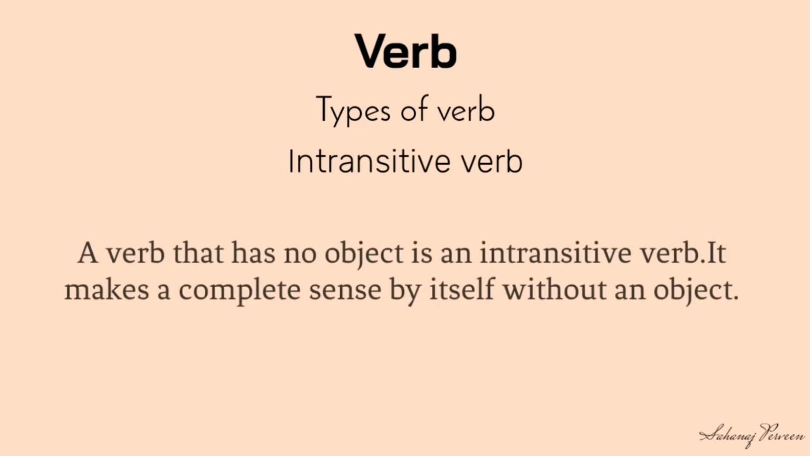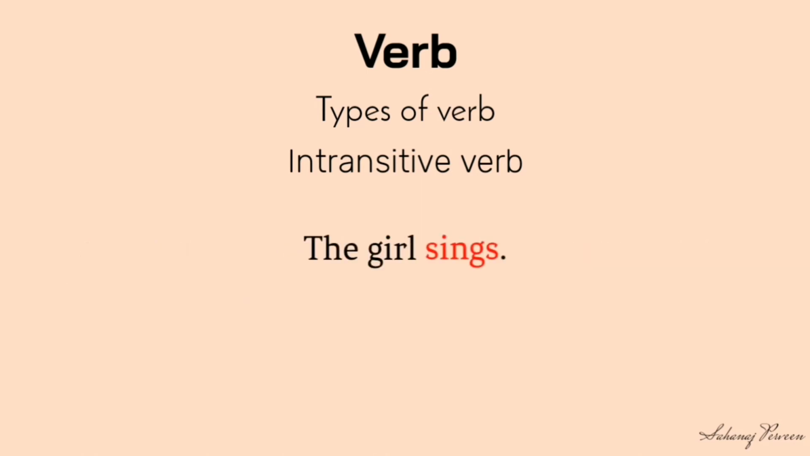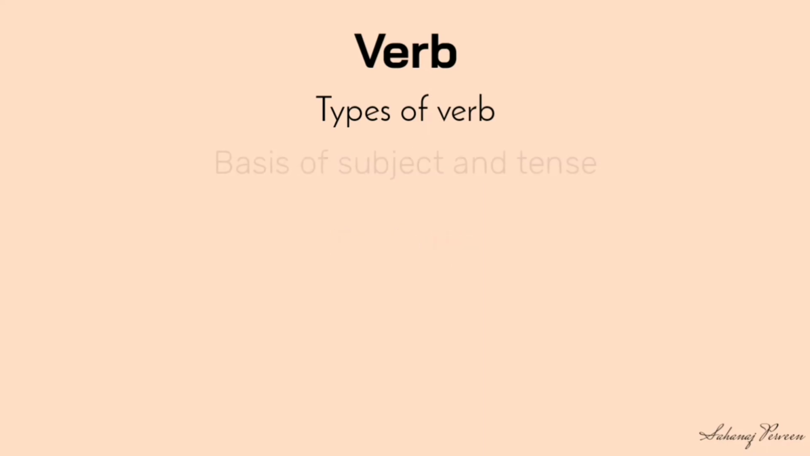Intransitive: a verb that has no object is an intransitive verb. It makes a complete sense by itself without an object. Look at the examples. The girl sings. Birds fly.